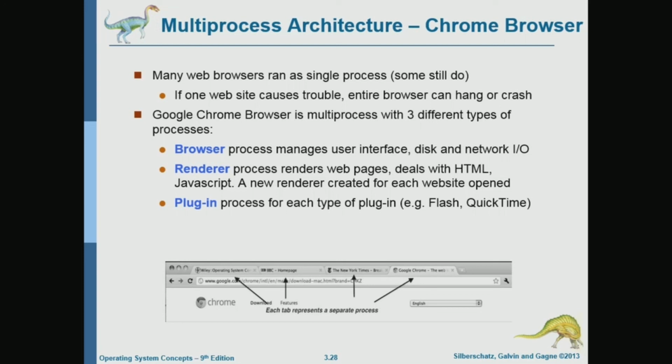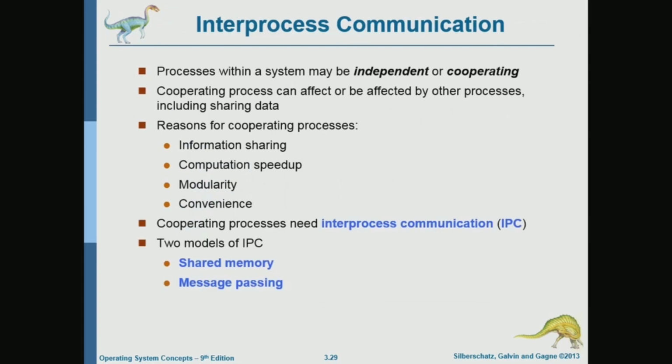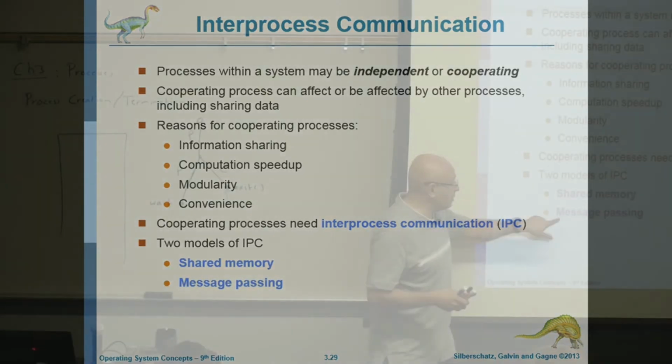So if there is a problem with one of the websites, or the server for that website is slow or down, that's not going to affect the rest of the pages. This is where multiprocessing is very useful. Now we talk about inter-process communication. There are two methods of inter-process communication: shared memory and message passing.